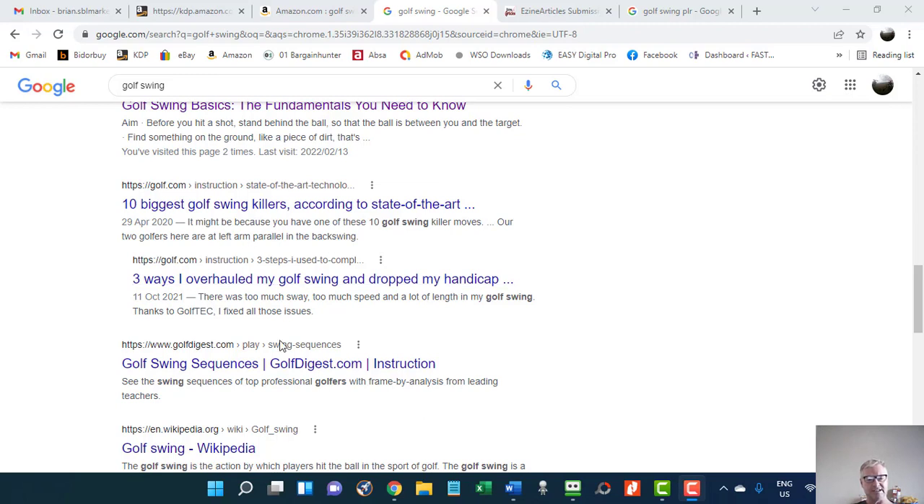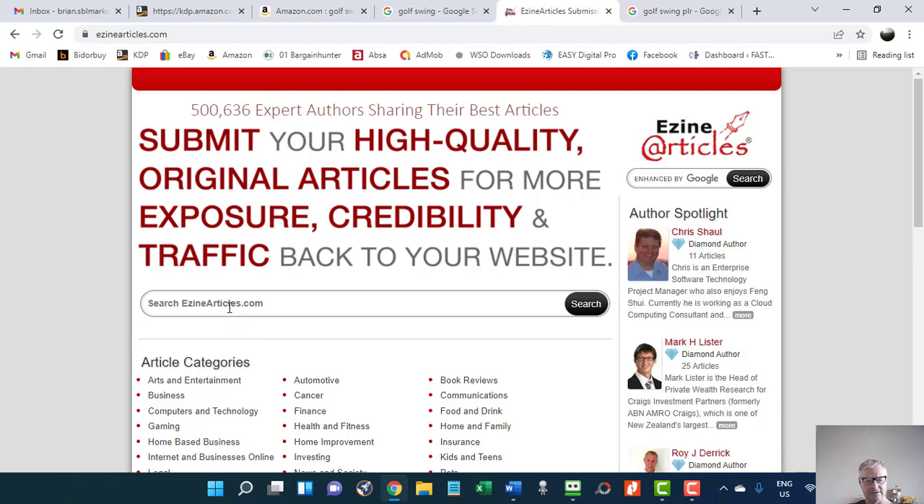Right, so that's the first place I go to, Google, and I'll take a couple of these articles here and I'll paste them into a Word document. I'm going to show you my Word document just now. Secondly, I go to EzineArticles, and here I will type in Golf Swing as well, as this is our search term.